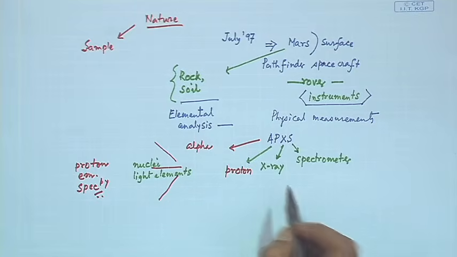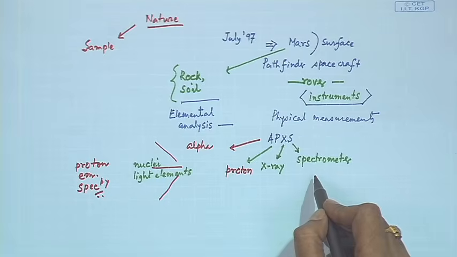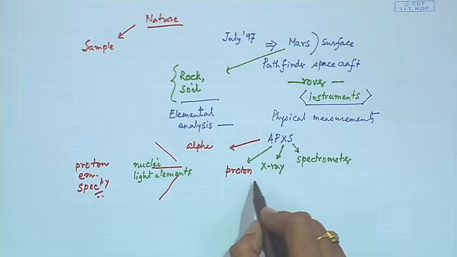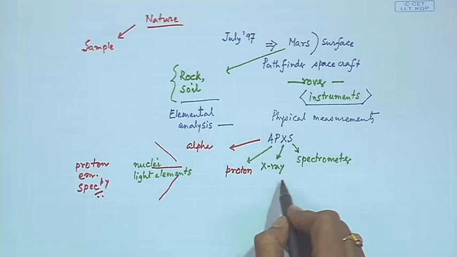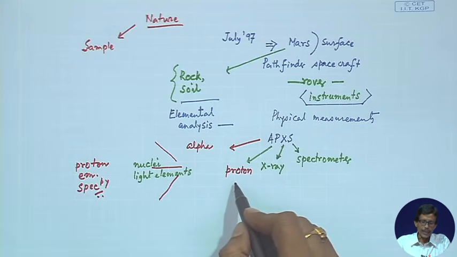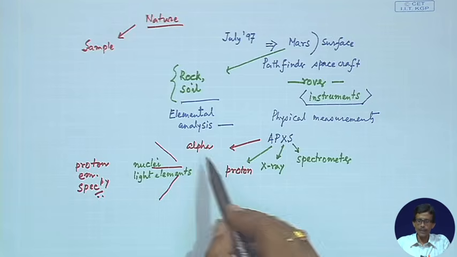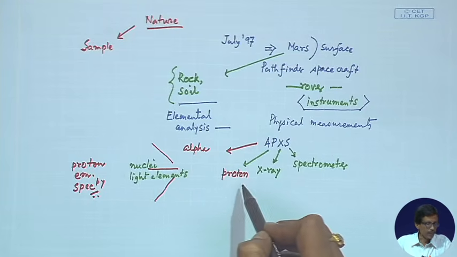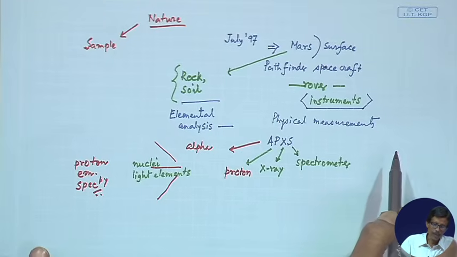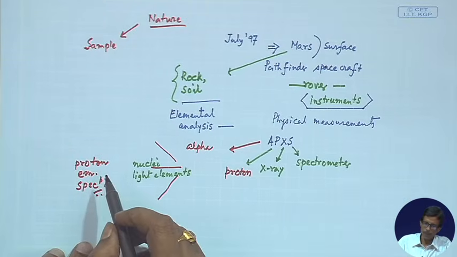During our course, separately we will be learning how a spectrometer or spectrophotometer can be useful for analytical chemistry or chemical analysis. If we use X-ray as the source of radiation, how X-ray can also be useful. Then something related to nuclear chemistry, that means alpha particles are hitting and protons are emitted, which gives the corresponding spectroscopy.